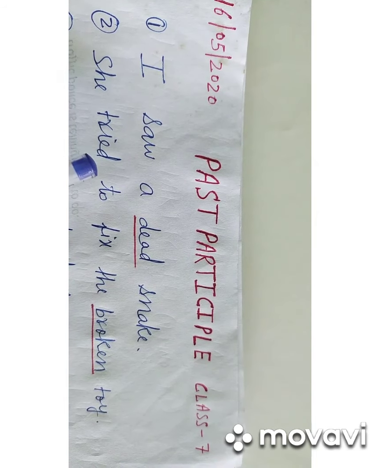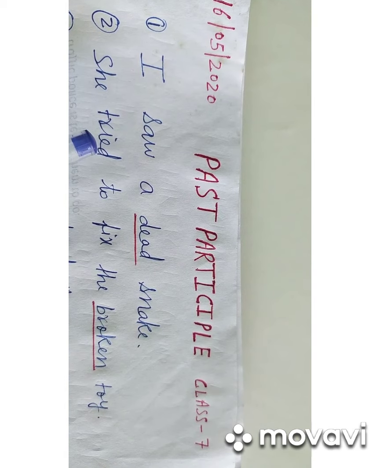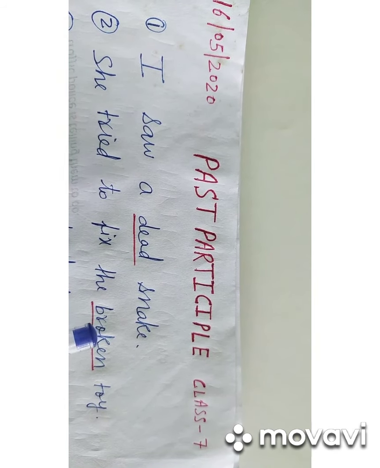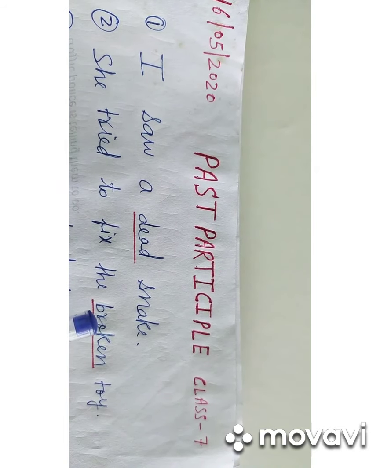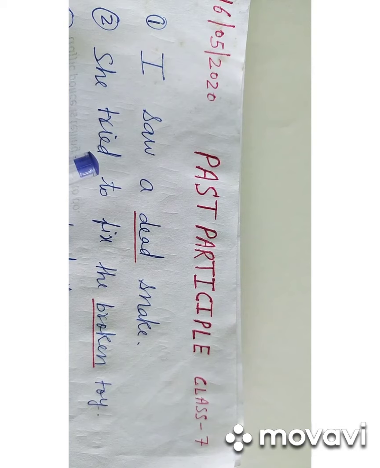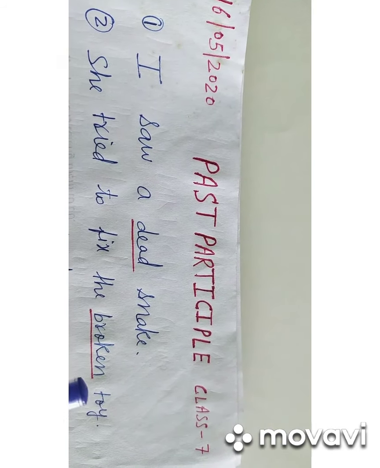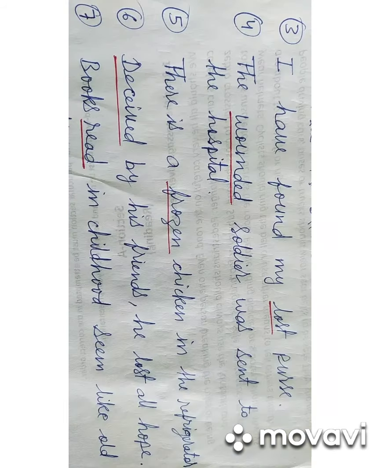This sentence also has two verbs. The first verb is verb second form and the next one is verb third form, which is acting as the past participle. So children, don't get confused between these words. And the word broken is acting as an adjective.